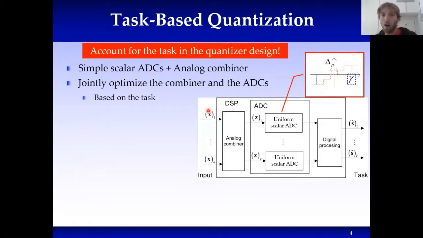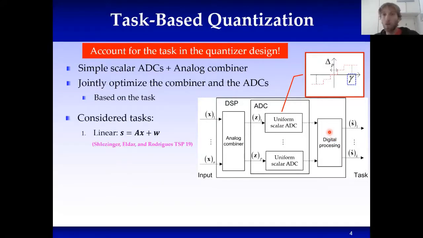And we optimize the overall system, namely both the analog combining, the quantization mapping, and the digital processing in light of the task, not in order to recover the observed signal. We did this for several specific tasks. We considered a linear task in which the information we're trying to recover can be modeled as a linear function of the observations. We also considered quadratic tasks.